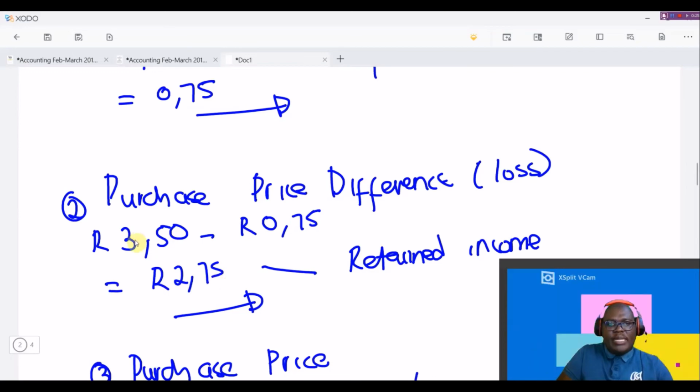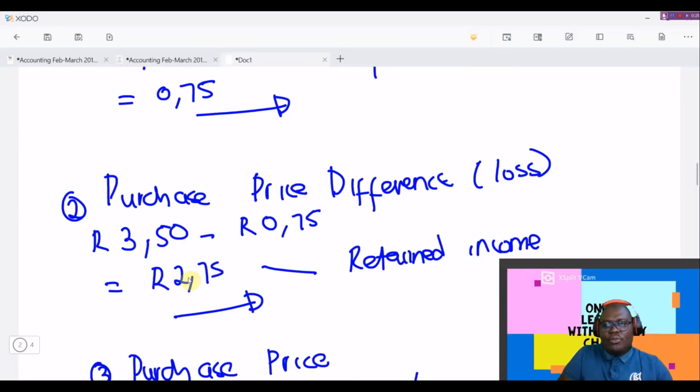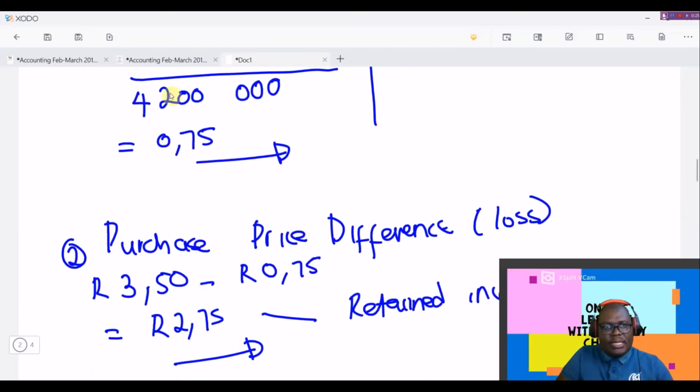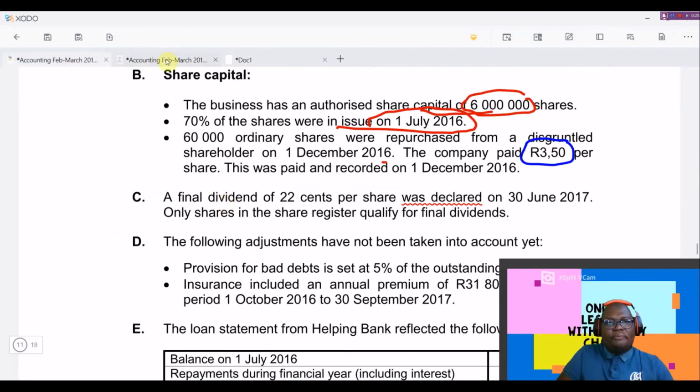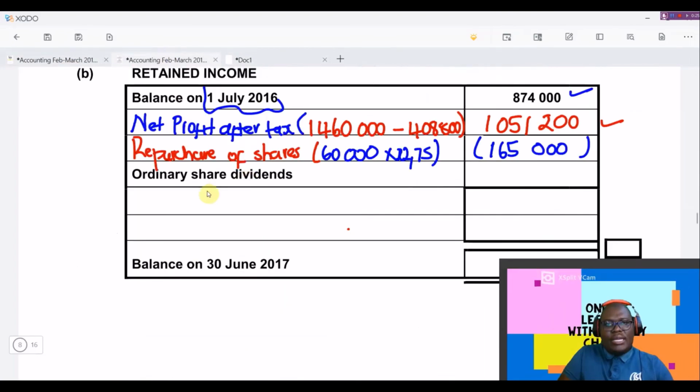Those shares were supposed to be bought back for 75 cents based on the average share price, but we bought them for 3 rand 50, so we are making a loss of 2 rand 75 cents. I hope this makes sense. So we are done with that part, and then from there we'll check what we are supposed to do.